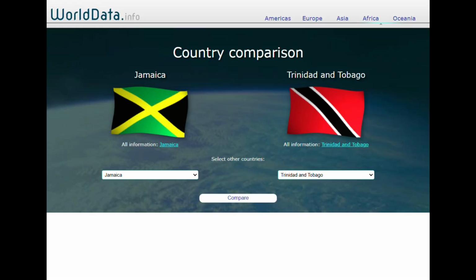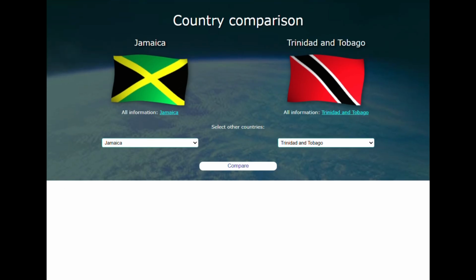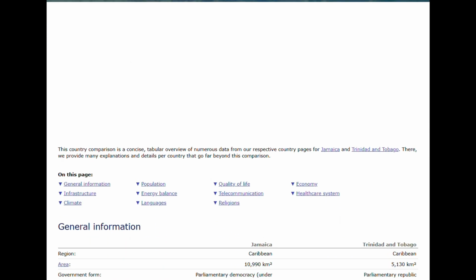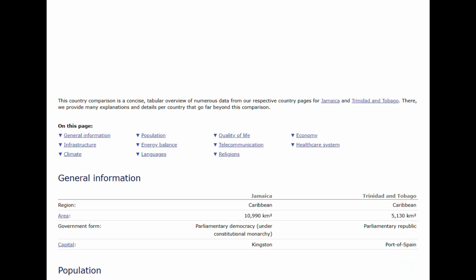So now we are going into the worlddata.info country comparison between the two countries. Yet again, these are the 11 categories that are used here. Looking at the general information, Jamaica is much larger in area compared to Trinidad and Tobago, the latter being two islands compared to just one large island. The government form is a parliamentary democracy under a constitutional monarchy, and Trinidad and Tobago is a parliamentary republic. So that's pretty interesting. There's a bit of a difference there.